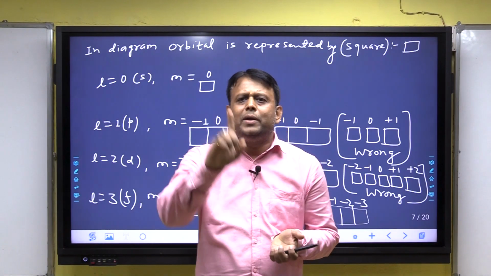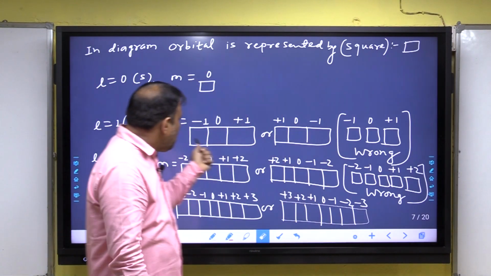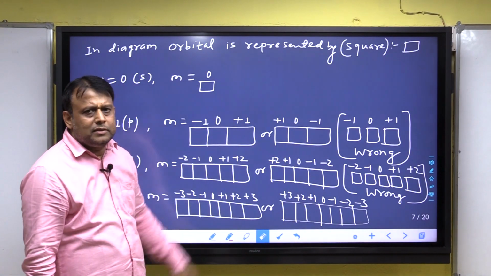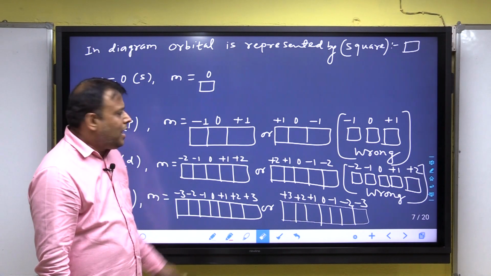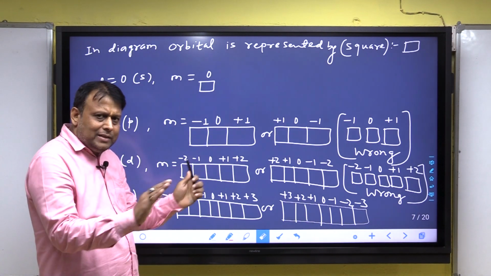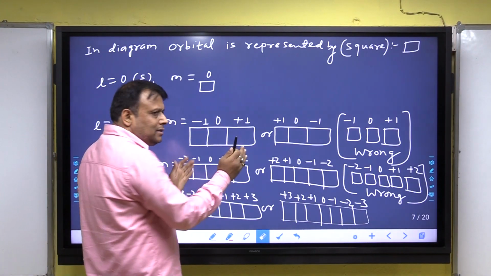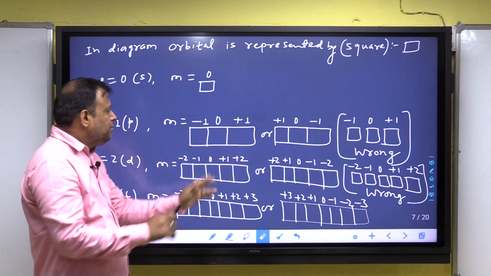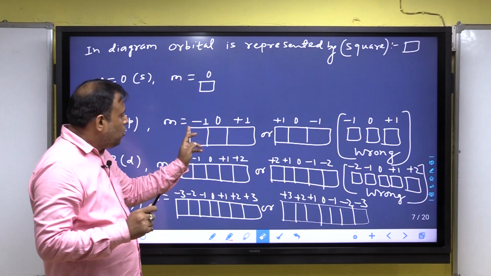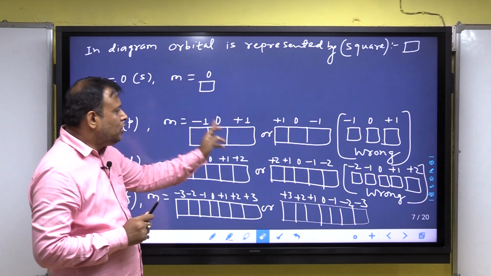Degenerate means having equal energy. All 3 orbitals having equal energy, and hence all 3 orbitals are in a folding term, threefold: 1, 2, 3, minus 1, 0, plus 1.